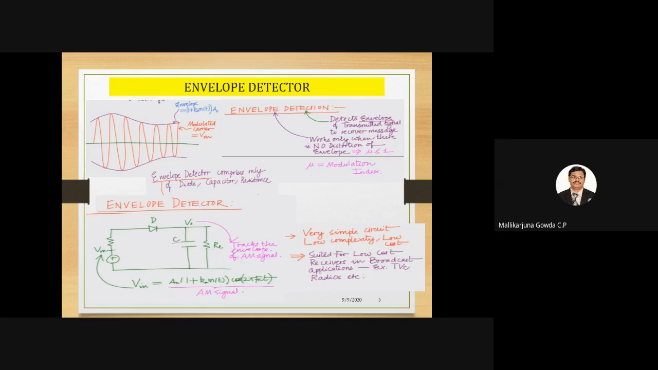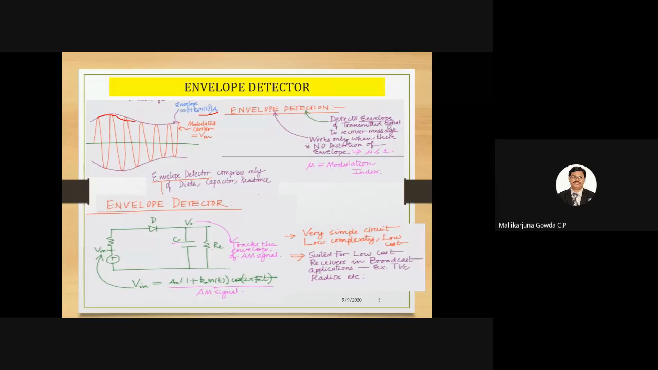It only works when there is no envelope distortion. When there is no envelope distortion, then the detection of the envelope of the modulated signal will be proper. That can happen only when the modulation index is less than 1. Here I have written the amplitude modulated signal, and this is the envelope, represented by the equation 1 plus Km(t) into AC. And this one is the modulated carrier, that is my input voltage. Overall, it is an AM signal, that will be the input to this circuit.